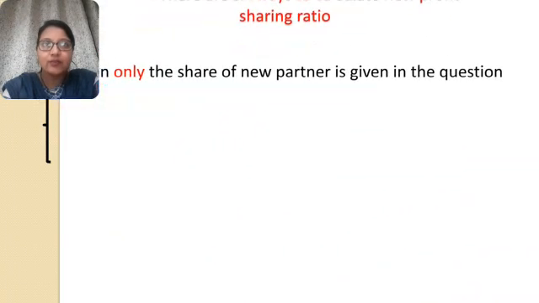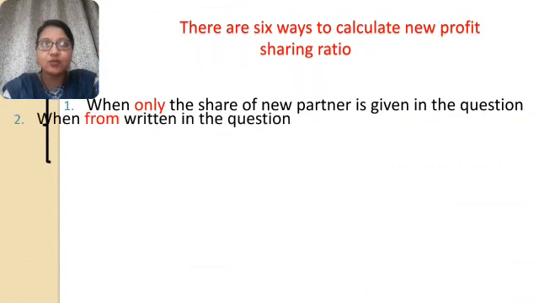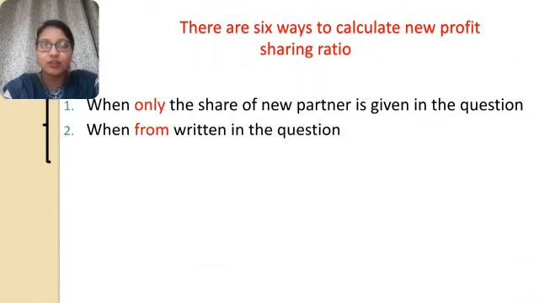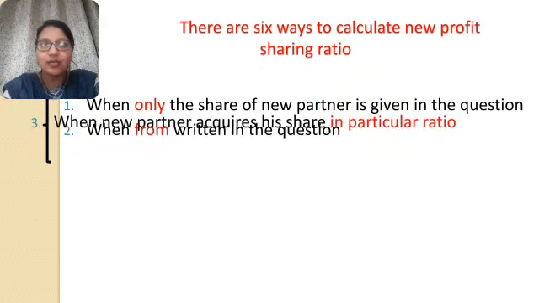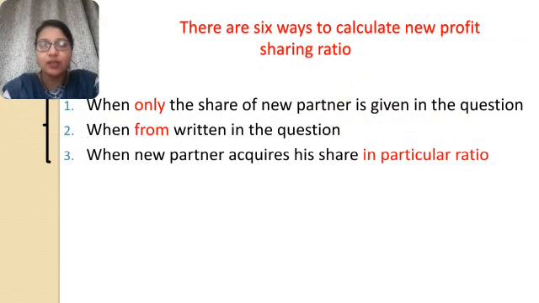Students, there I explained that there are 6 ways you can calculate new profit sharing ratio. First, when only the share of the new partner is given in the question. Second, when "from" is written in the question. And third, when the new partner acquires his share in a particular ratio from the old partners. These three situations I have already explained in my previous video, and now I will explain the remaining three situations.